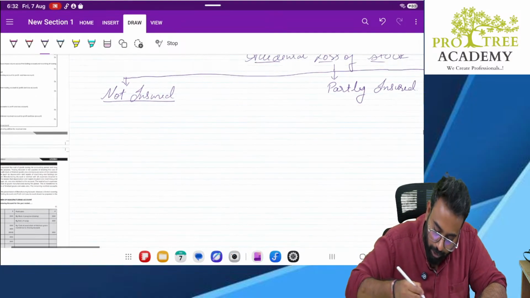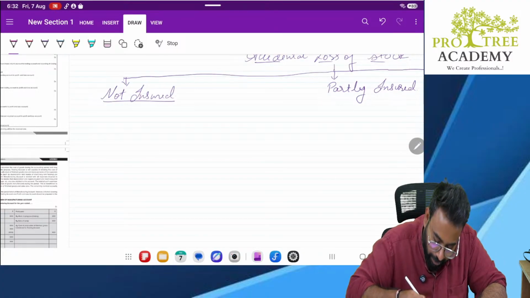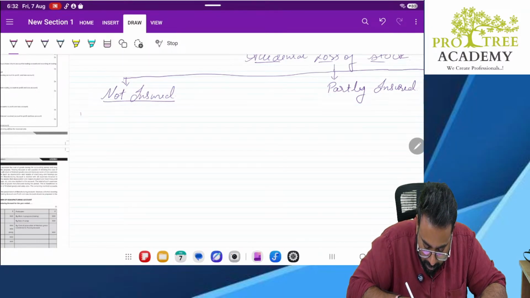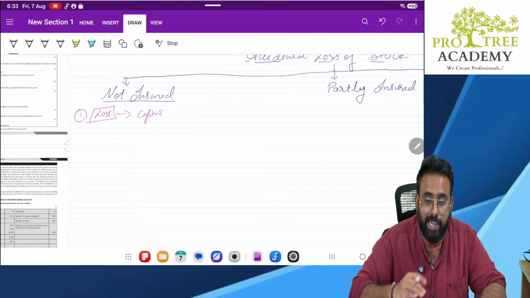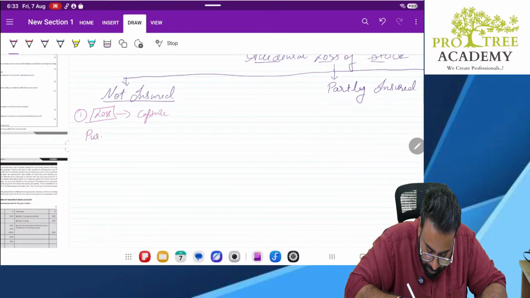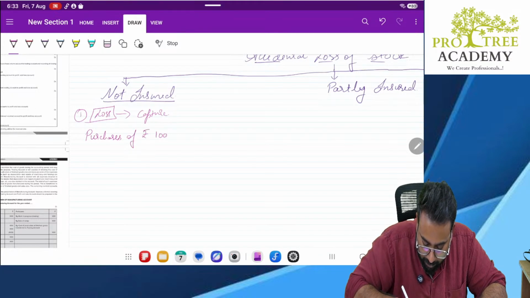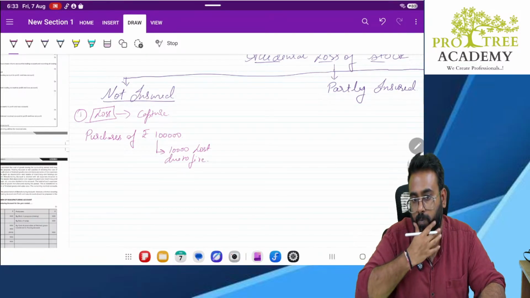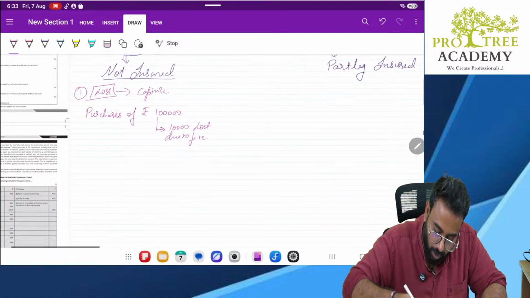So when you lose stock due to fire, first thing is we are facing a loss. Correct. Now how to capture this loss is the question. What are the journal entries that we pass during this loss is the question. So let's assume you have made purchases of rupees 1 lakh, out of which 10,000 worth goods lost due to fire.